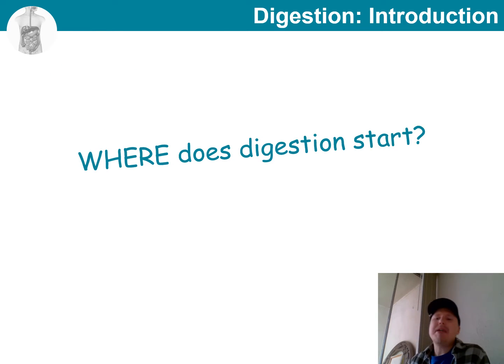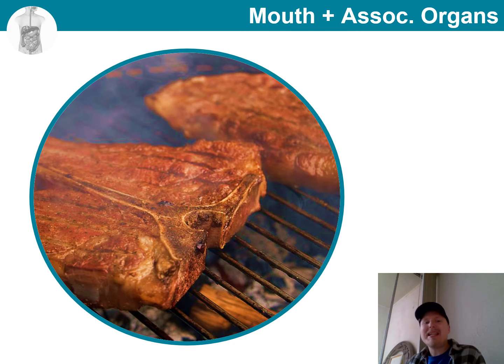And I would like to begin by asking you, where does the digestion start? And of course, it is the mouth and associated structures that most textbooks and students offer as an answer. But I would take a step even further back and say that it may be even before that.